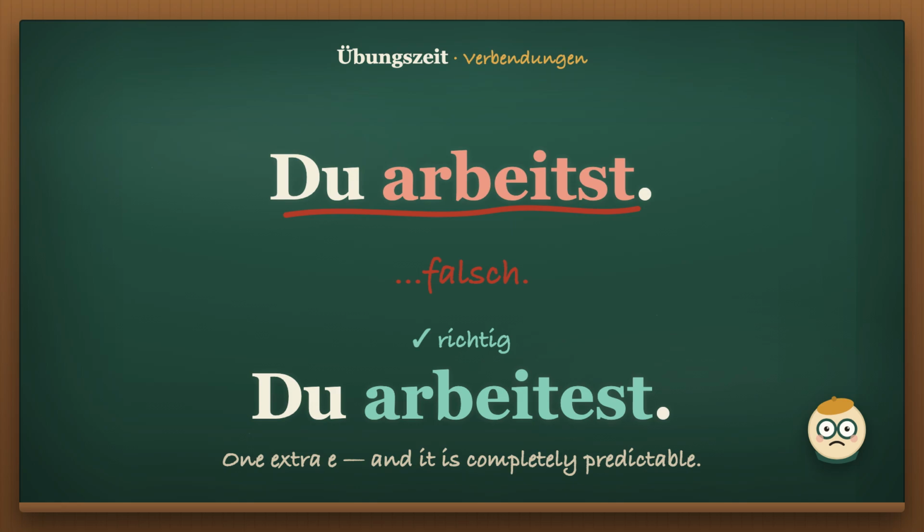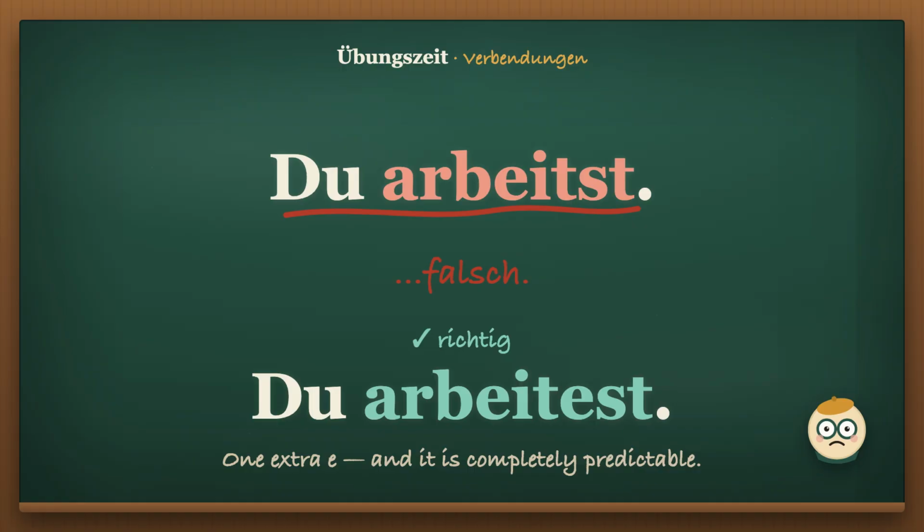Du arbeitst. That's what the rule gives you. Take the verb, chop off the n, add st for du. And it's wrong. It's du arbeitest, with an extra e. Most people meet German verb endings on day 1, get a sentence like that wrong on day 2, and quietly decide the table can't be trusted.